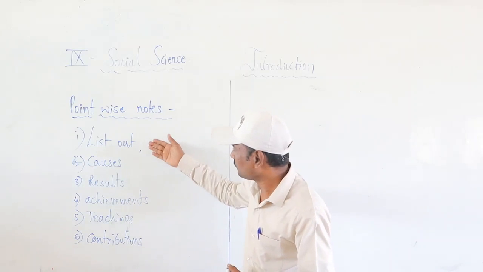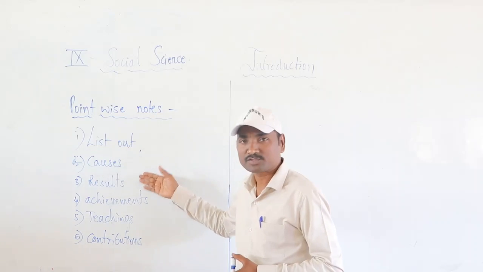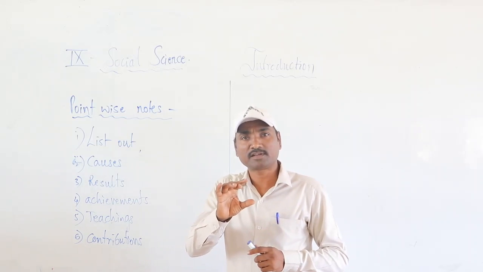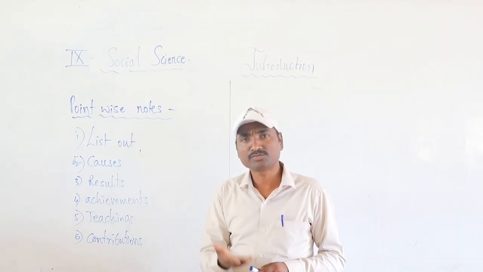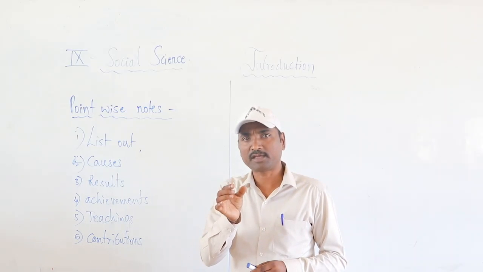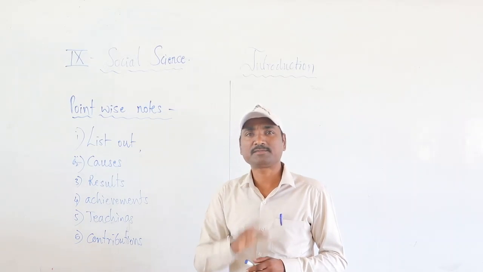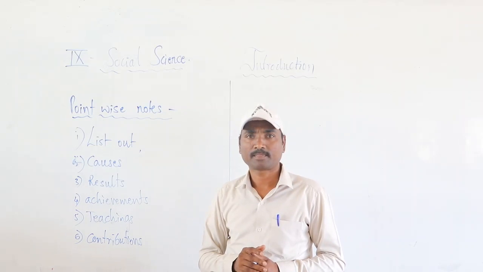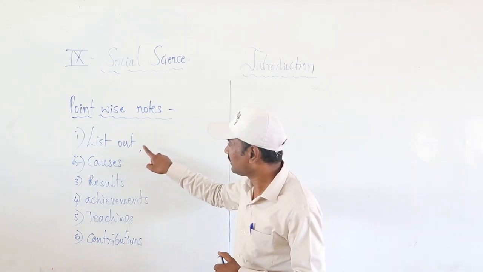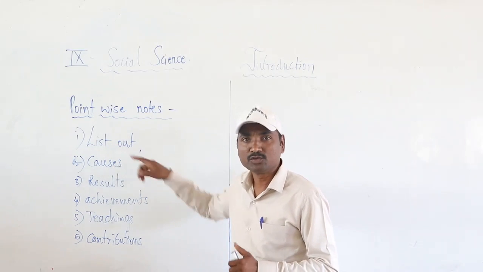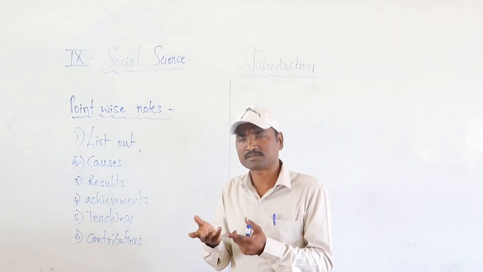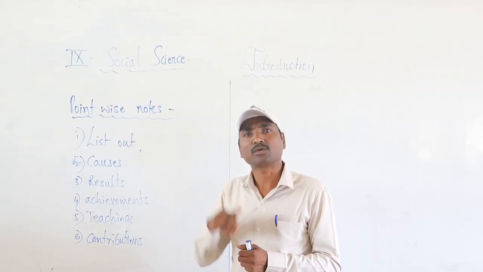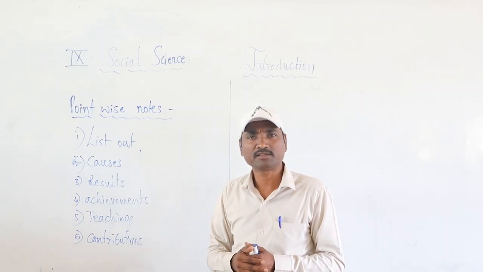Whenever you get such type of question, or such a heading is there in your textbook, after our teaching, you have to prepare the notes in a systematic manner. Got it? Here, list out means you are going to list out whether it is measures or contributions, whatever it may be.